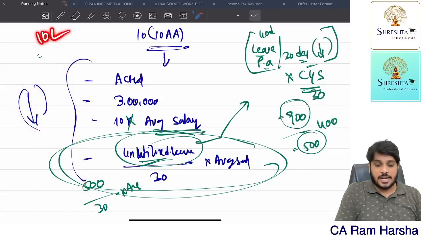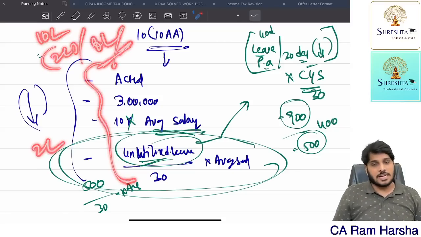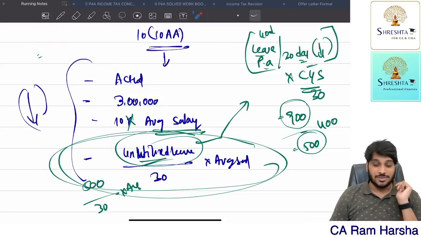So how much did you receive? 10 lakhs. Here you calculated the lowest value, 2 lakhs you got. So 2 lakhs is exempt, 8 lakhs is taxable. That's it. You clear? So that's leave encashment.